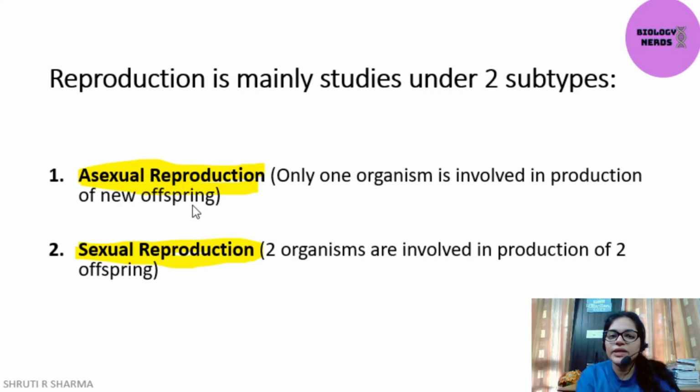When only one parent can give rise to the offspring, that process is called asexual reproduction. But when sexual reproduction is involved, two organisms are necessary, which we call parent organisms. These two organisms will give rise to the offspring. So these are the basic differences between asexual and sexual reproduction.